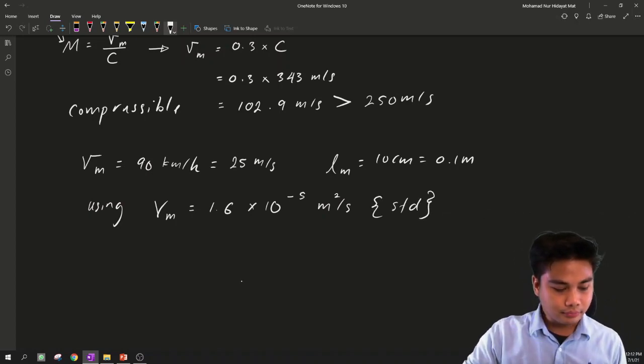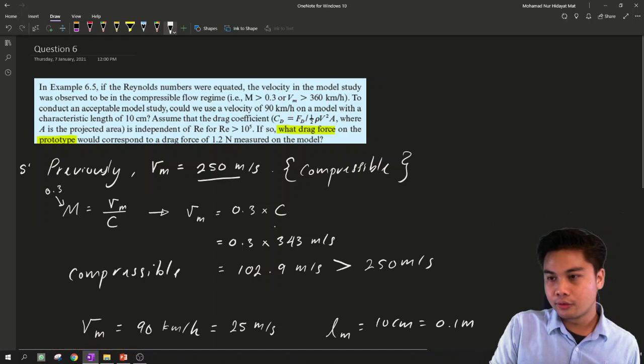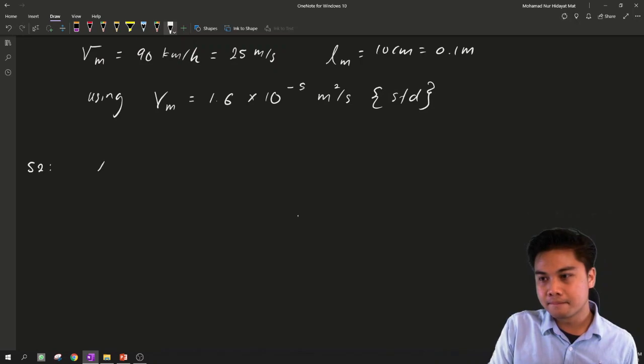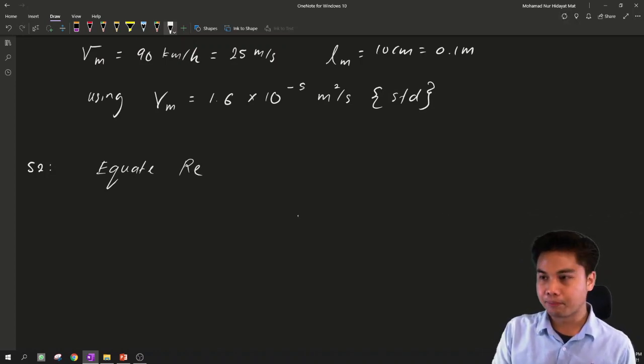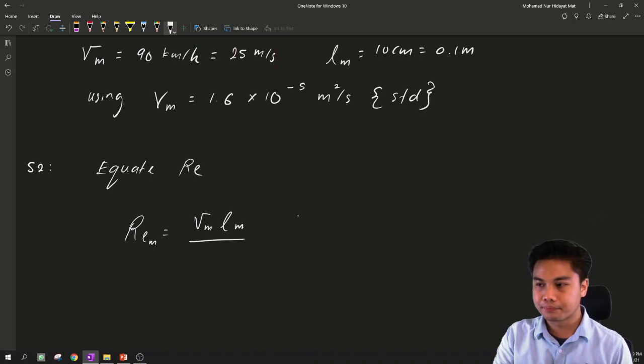This is actually step number 1. Step number 2, we need to equate the Reynolds number. So we need to find this Reynolds number. The Reynolds number of the model is velocity of the model multiplied with the characteristic length of the model over mu.